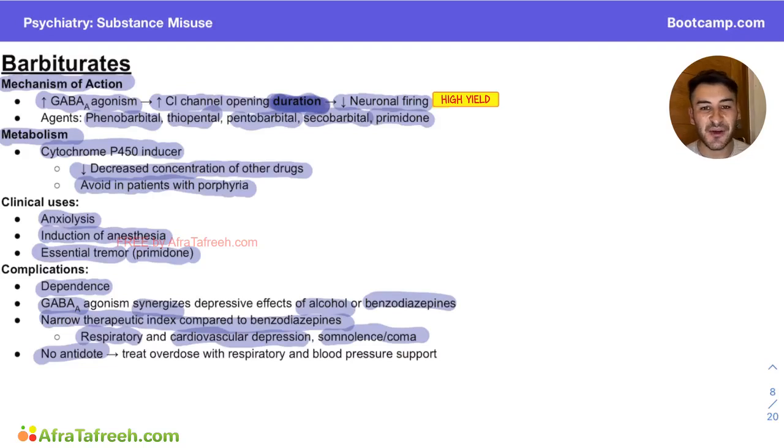In terms of antidote, there is no antidote like flumazenil for benzodiazepines. We literally just have to treat the overdose with respiratory support and blood pressure support in these patients with depressive overdrive. I just want to wrap up by saying that you can just lump barbiturates along with benzodiazepines for the most part in terms of a lot of their things. The one thing I really want you guys to focus on is all about duration here. So the Cl channel opening duration is the most high yield thing on this slide. Keep that straight and you should be good on test day.